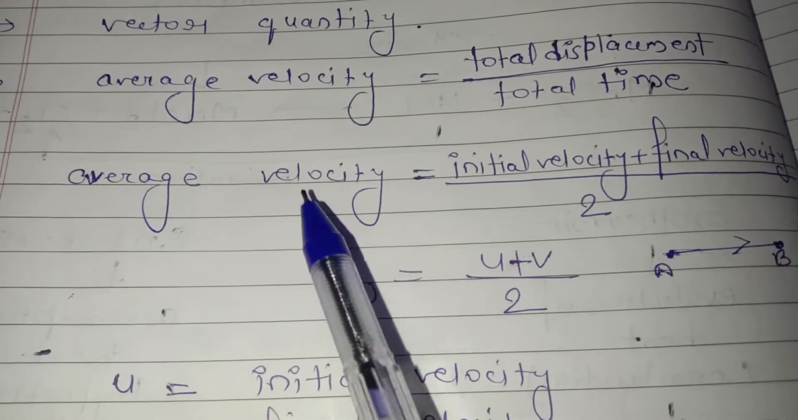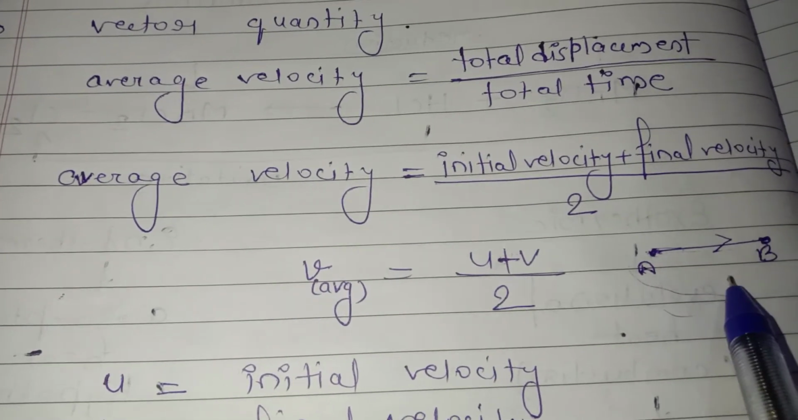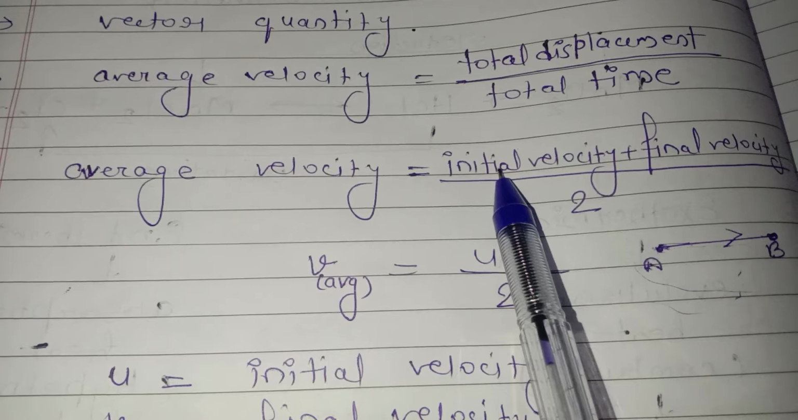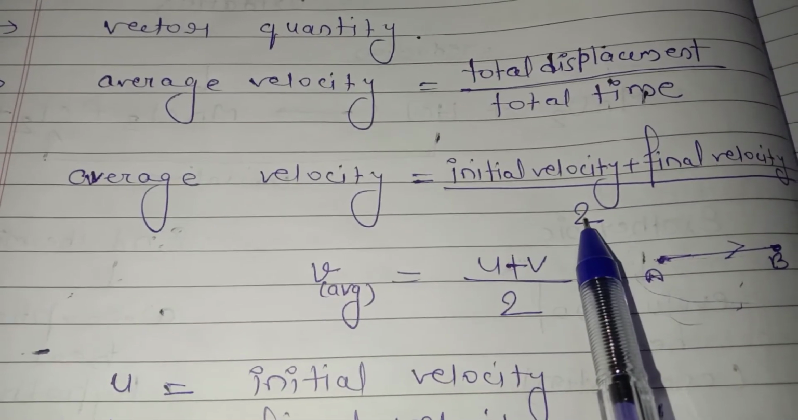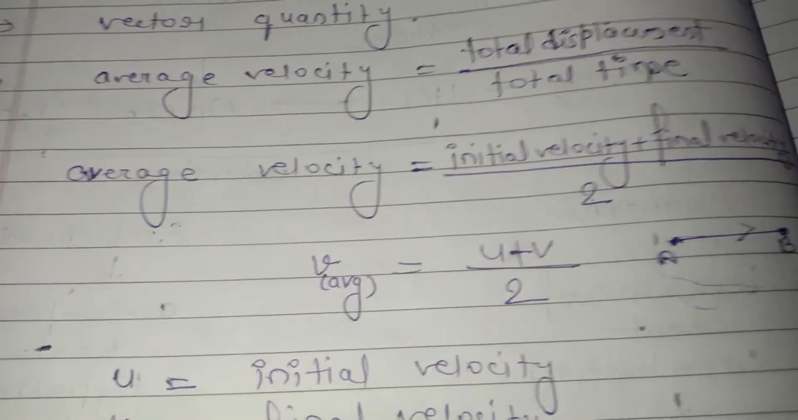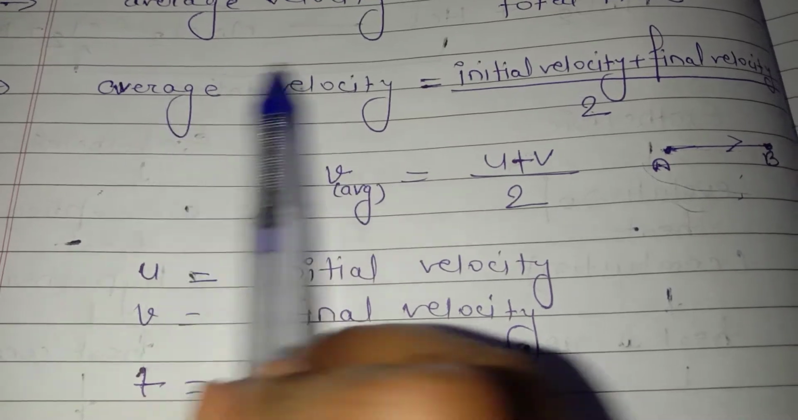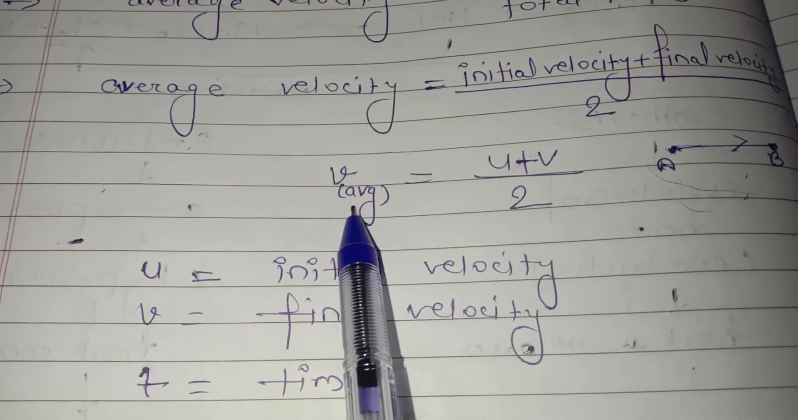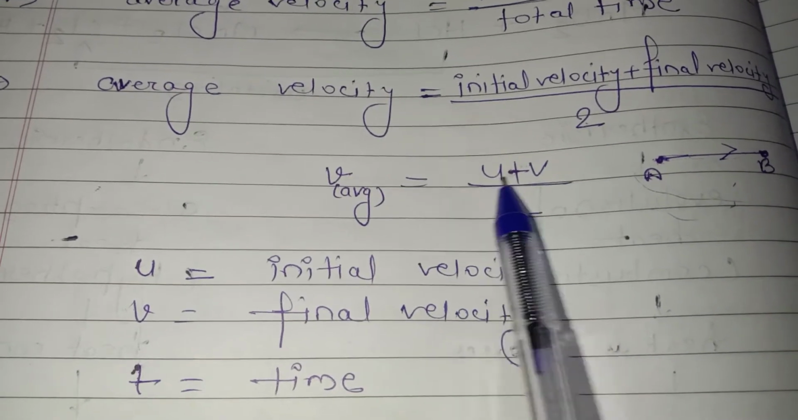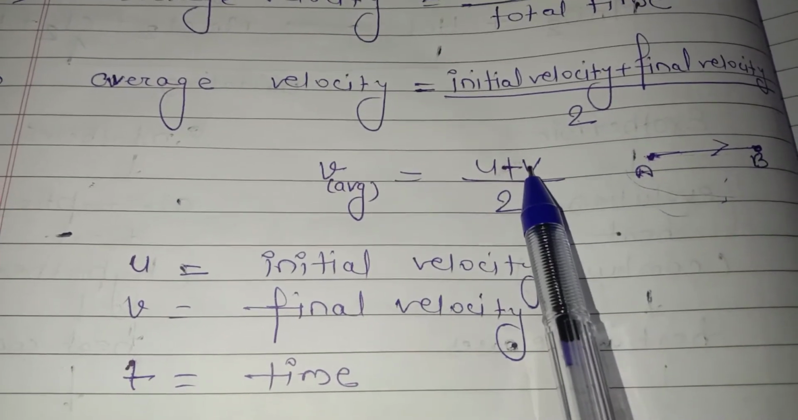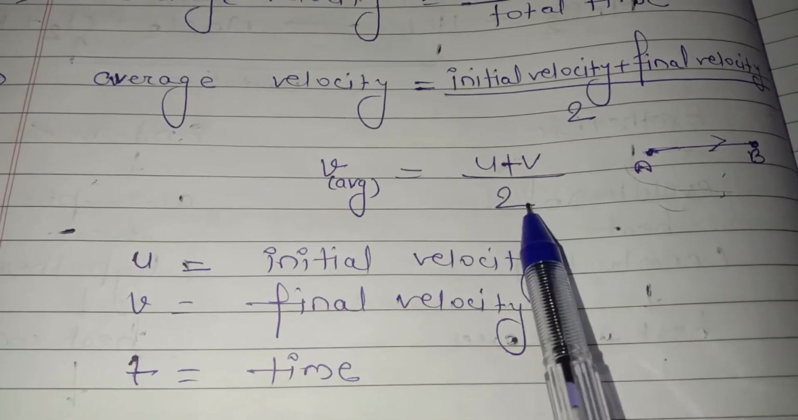If you have to find your average velocity, then what will you do? You will just add your initial velocity and your final velocity and divide by 2. Velocity is denoted by small v, and here it is average velocity. So v average is equal to u plus v divided by 2, where initial velocity is always denoted by a small u and final velocity is always denoted by v. This is the formula of average velocity.